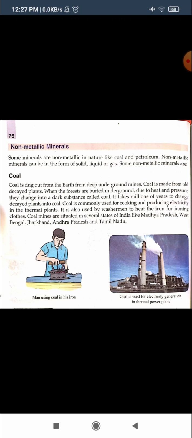This process takes millions of years to change decayed plants into coal.